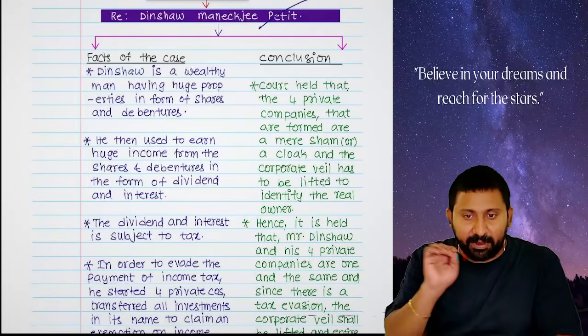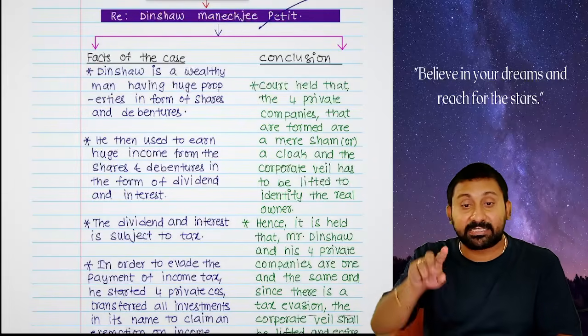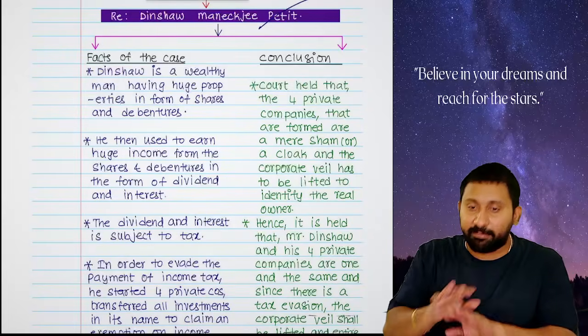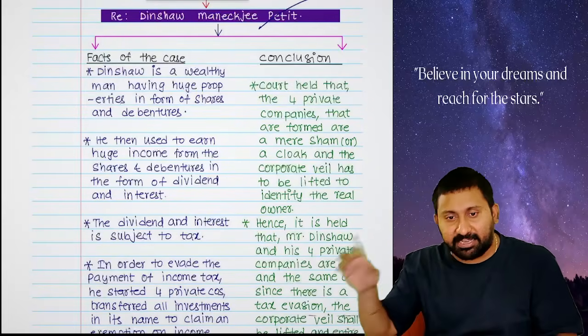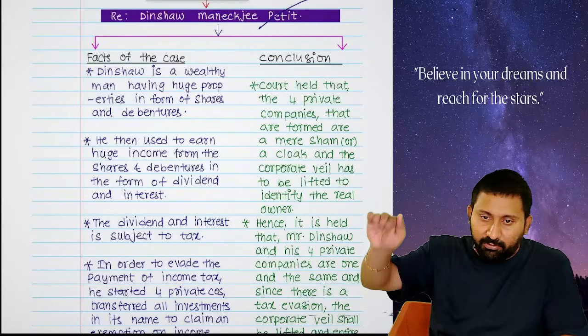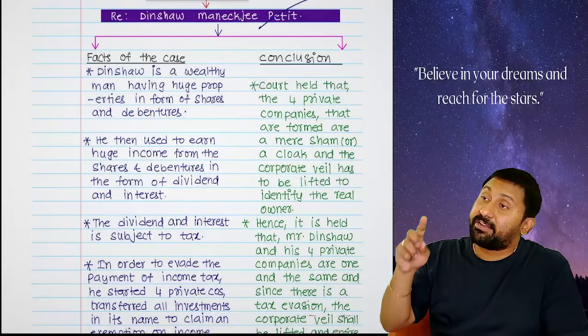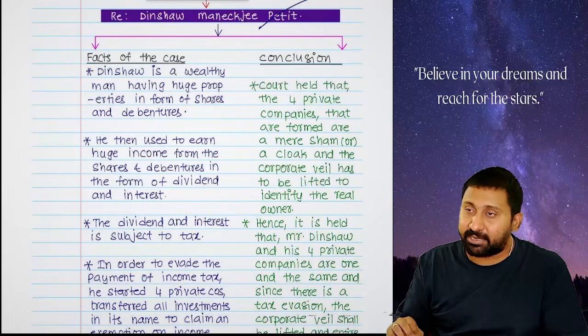He started 4 private companies. Why companies? Income in the form of interest and dividend is exempted at that time. Exempted means not taxable at that time. He started 4 companies, and he transferred assets to them. Income came to the 4 companies. That means previously dividend and interest used to come to Dinshaw, now they came to Dinshaw's 4 private companies.